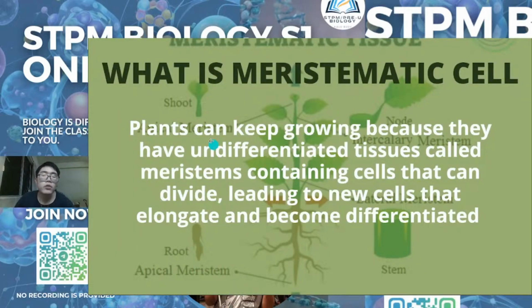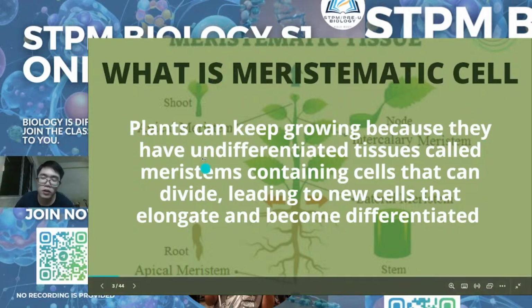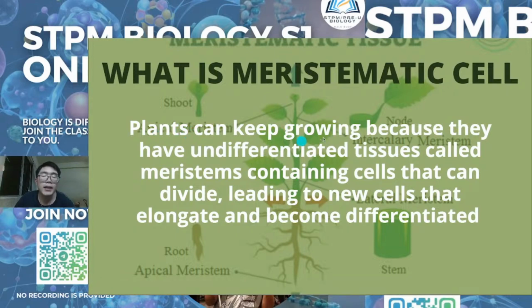Okay. So what is meant by meristematic cell? These are the definition. Meristematic cell means that the plant can keep growing because they have undifferentiated tissue called meristematic. This meristematic tissue contains cells that can divide, leading to new cells that elongate and become differentiated.